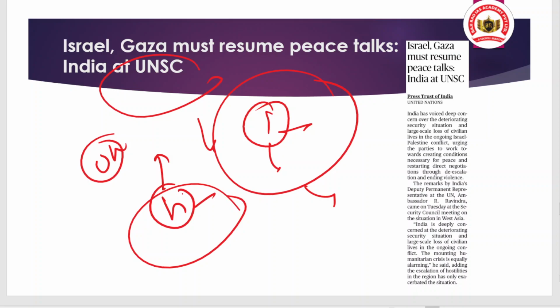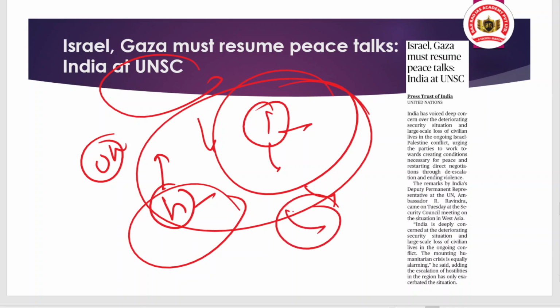But remember, due to these issues, who is going to suffer the most? The civilians. And you are seeing the photos here and there, and in various newspapers, that they are facing a crisis, the hospital attack. So whether there should be a continuation of this, or a stop to these actions.